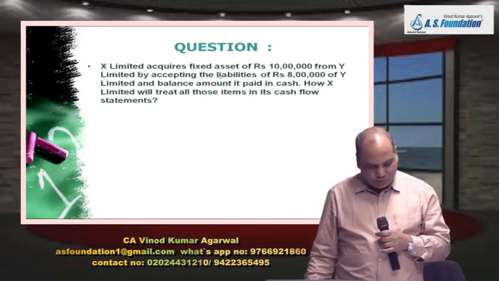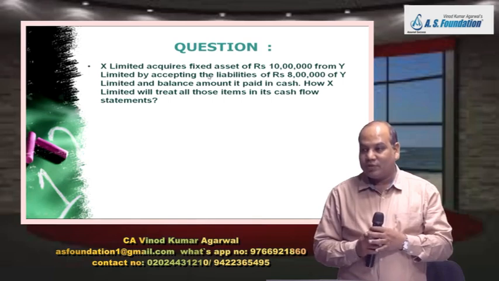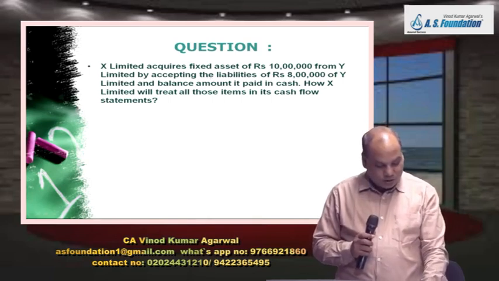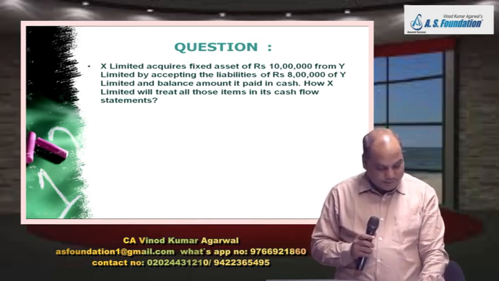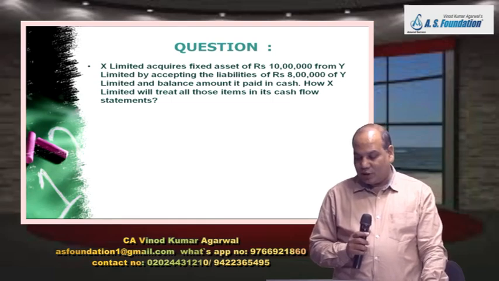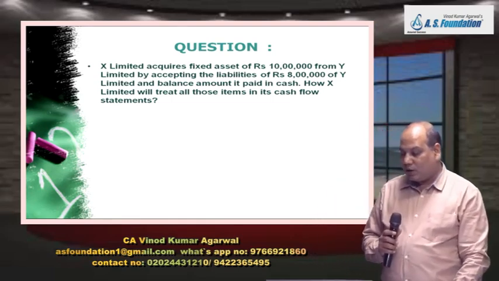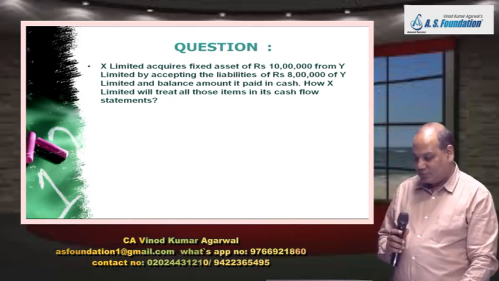Now there is a question which is there in your notes also somewhere. Question number 8, X Limited acquired fixed asset of rupees 10 lakh from Y by accepting the liability of 8 lakh of Y and the balance amount it paid in cash.